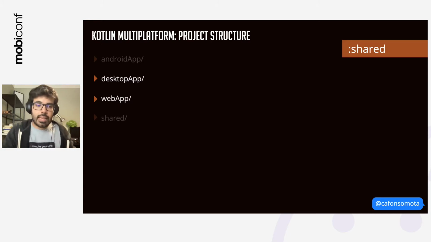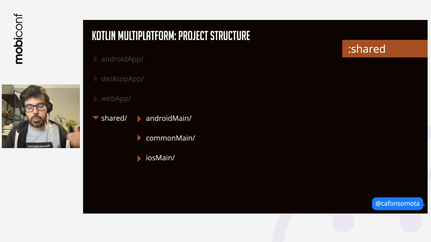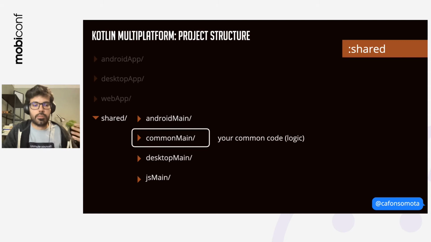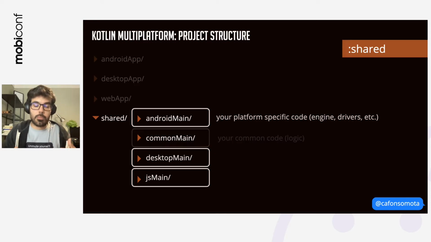And then on shared, you're going to have three different folders, each one depending on the platform that you're using. So in our case, we want to have desktop and JS main. On common main is where your common code is going to be, all the network requests, storing on the database, everything, and of course all your expects. And on Android main, desktop main, and JS main, you're going to have the actual implementations of the platform dependent code.